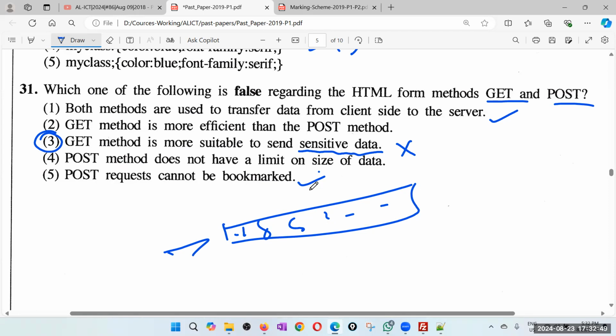They are asking for false answers. So this is the correct answer. Post method doesn't have a limit on size of data, correct? The limit on size is for the get method. And this is also correct. Get method is more efficient. Yes, get method is more efficient than post. But what they are looking for is false answers. So this is definitely the false answer. Get method is more suitable is false. Get method is not suitable. 31, answer 3.